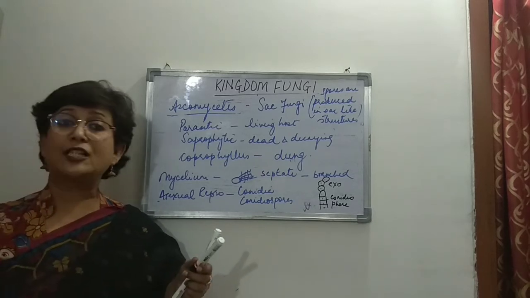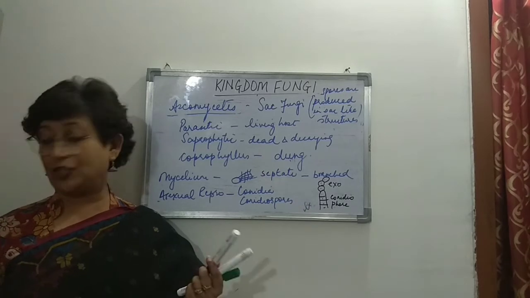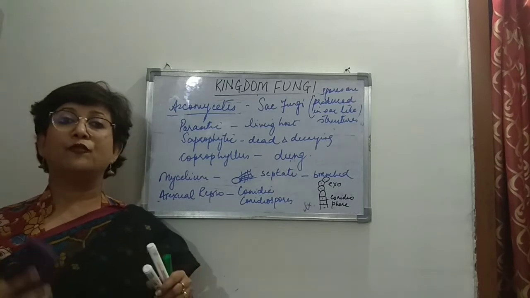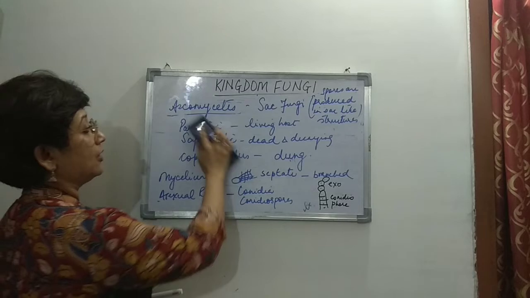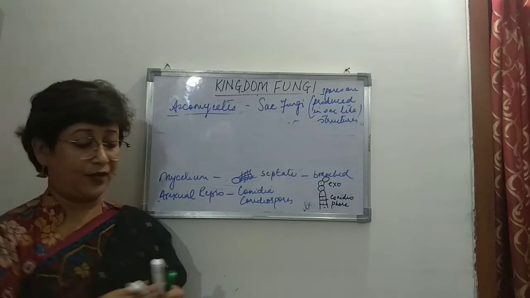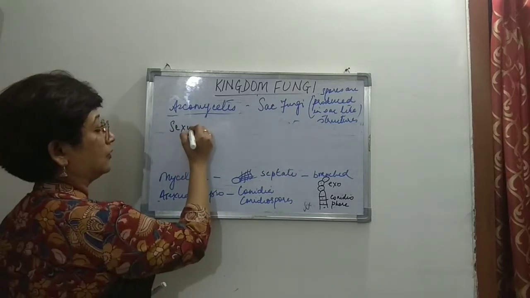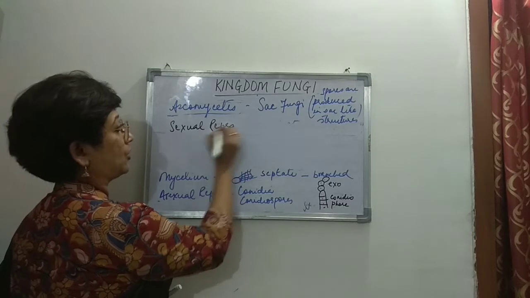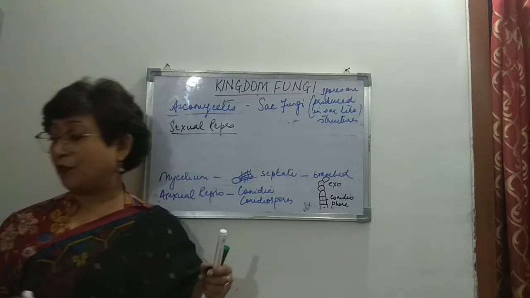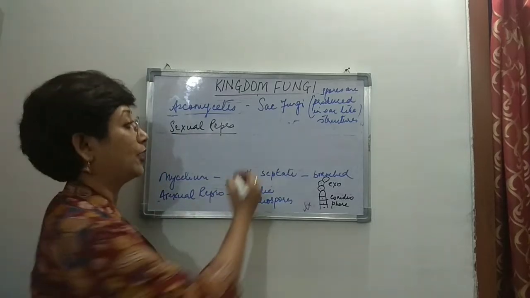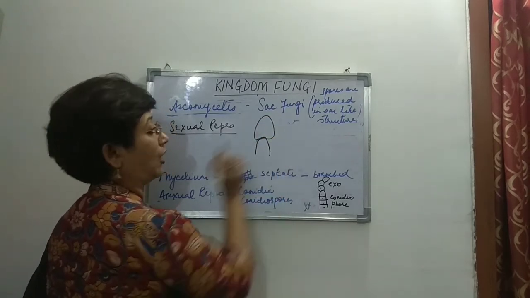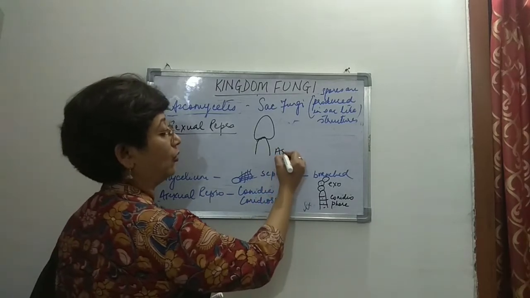Now we come to the sexual reproduction. Sexual reproduction again here takes place by the formation of the fruiting body which is known as ascocarp, right? So let's see here the sexual reproduction by formation of ascocarp. Now, from where have we got this name Ascomycetes, right? That is through the fruiting body. If you remember, I showed you many fruiting bodies, right? So this is one, and here this is the ascocarp, the fruiting body.